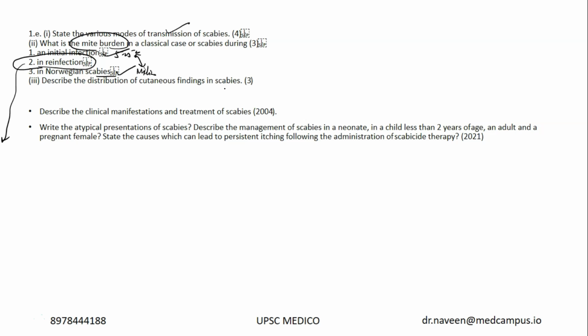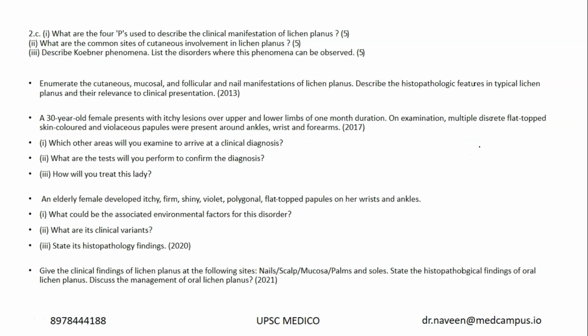Now, describe the distribution of cutaneous findings in scabies. You know the circle of Hebra. Okay, we did discuss it in the class. So this question is pretty predictable from scabies. 2004 and 2021 also, they did ask a question on this.